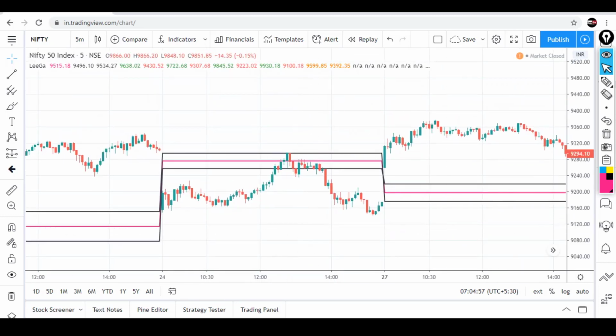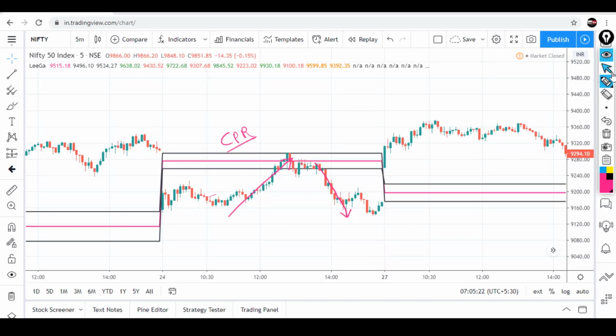So this particular day के लिए आप देख सकते हैं how beautifully this is acting as a magnet. You can see here, as soon as prices got away from the CPR, it pulled it back and acted as a magnet. And as soon as it touched the CPR, it again bounced it back.